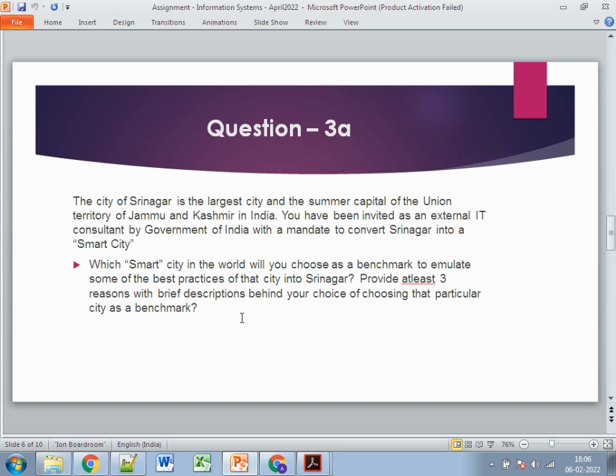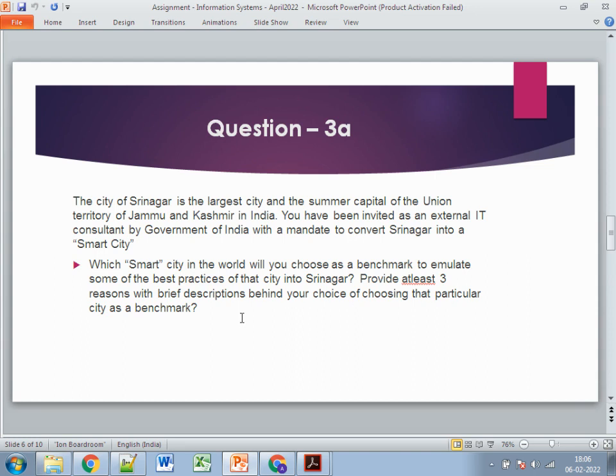Now moving to the third question. In the third question we have two parts, 3A and 3B, and the maximum limit is 500 words. So you need to crisp out the things and stick to 500 words. Don't go more than 550 at the maximum. Otherwise some marks will be deducted, and you may even get negative marks. So just stick to 500 words and keep the answers crisp and short for the third question.